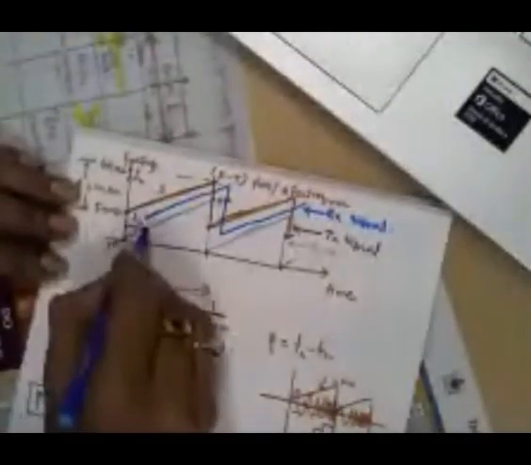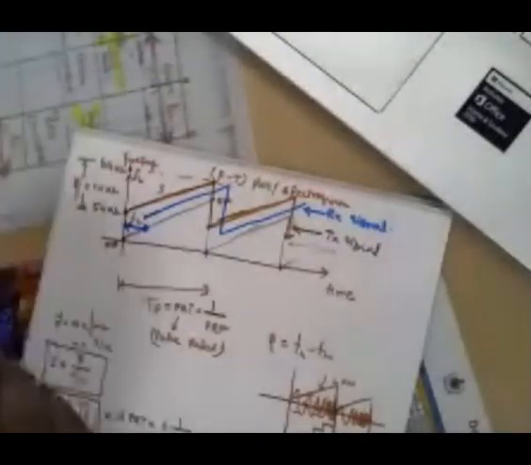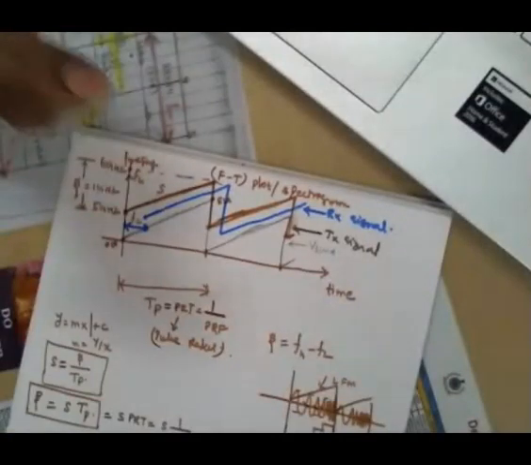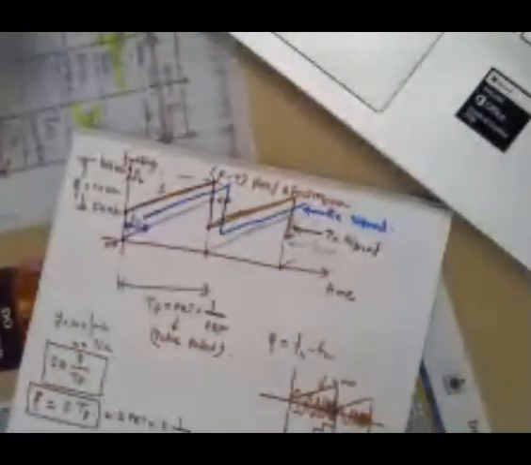So the transmitted signal, from FL to FH, falls on the target and is scattered in all directions. So we are getting the echo signal. There is some time delay, which is called the turnaround time delay. This time delay is directly proportional to the range between the radar and the target.